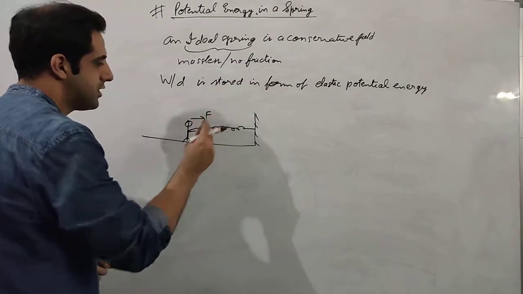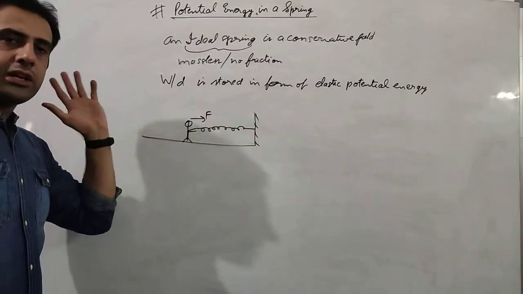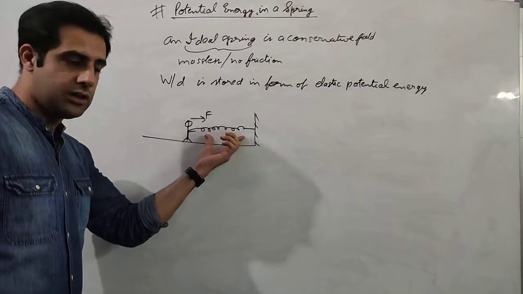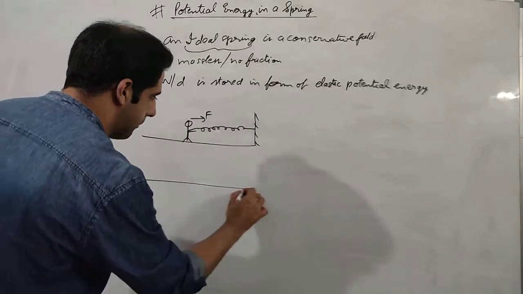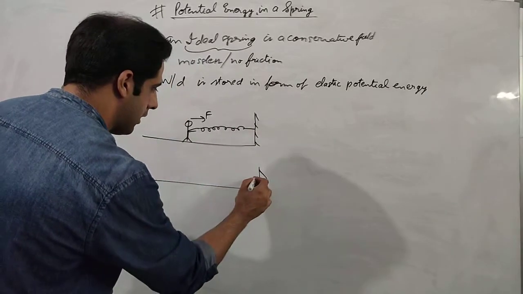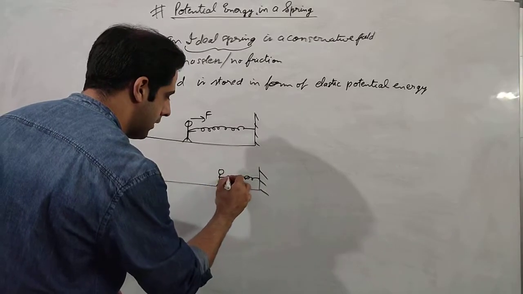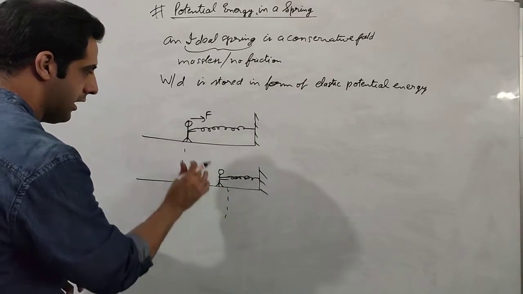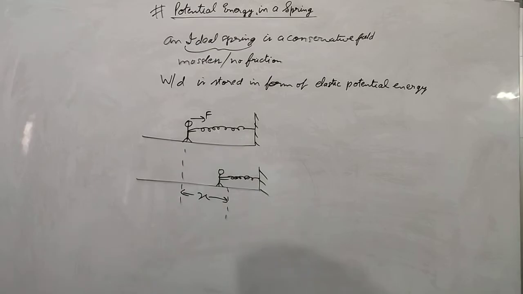Initially there is no force applied, so the spring will be in its natural position, at its natural length. Now if the force is applied to compress the spring, it will look like this, compressed. So there will be a displacement between the initial and final position of the spring. Let us say this displacement is x.